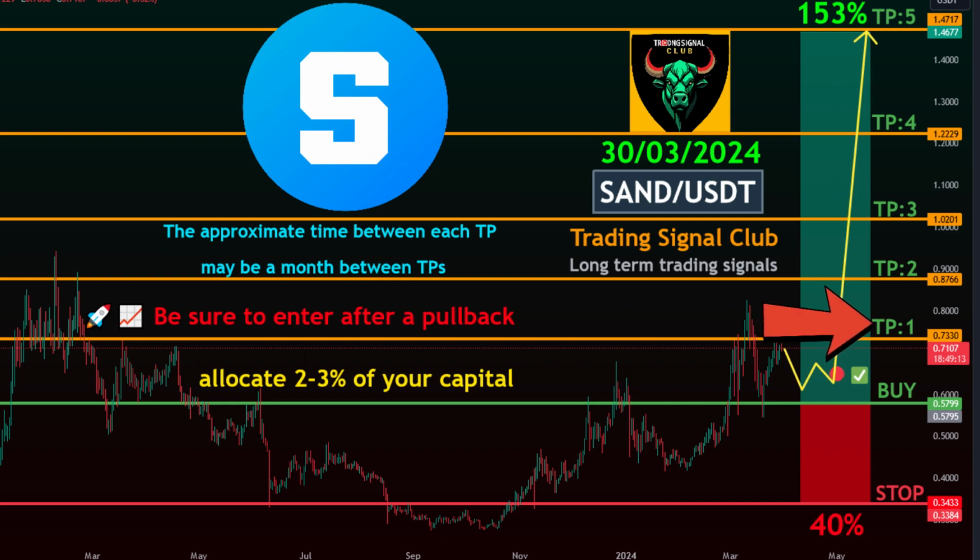Take profit targets. Target 1: 0.7330. Target 2: 0.8766. Target 3: 1.0201. Target 4: 1.2229. Target 5: 1.4717.